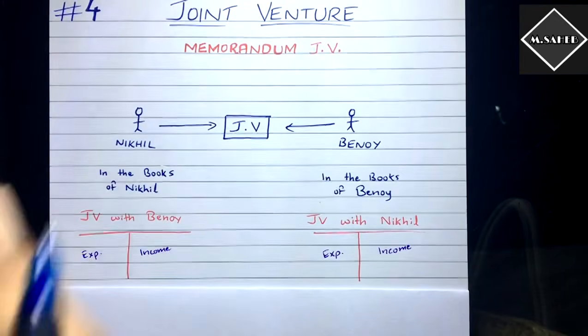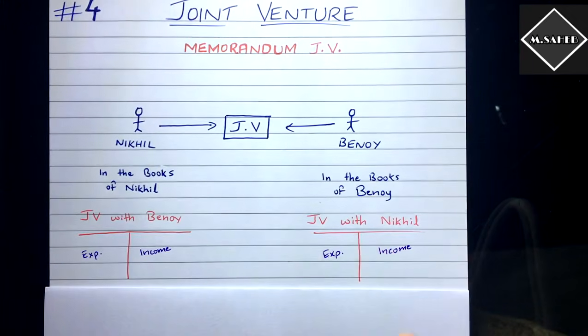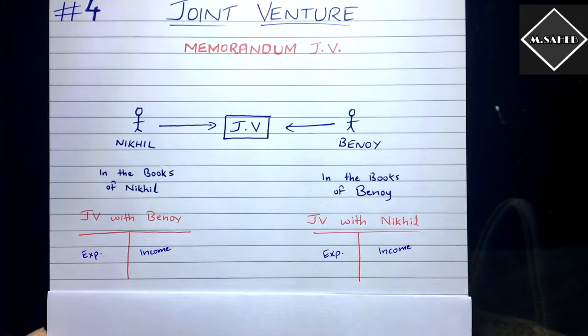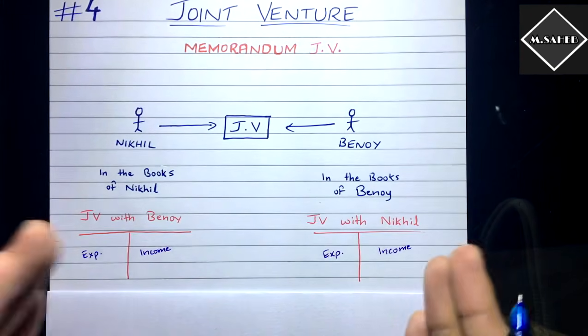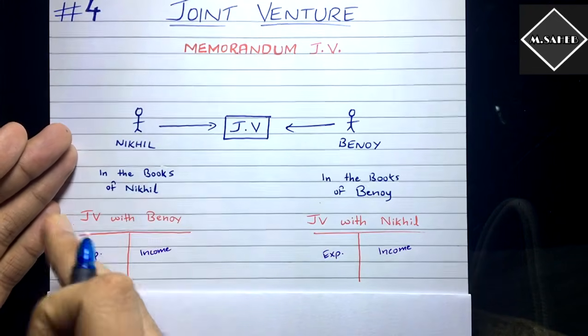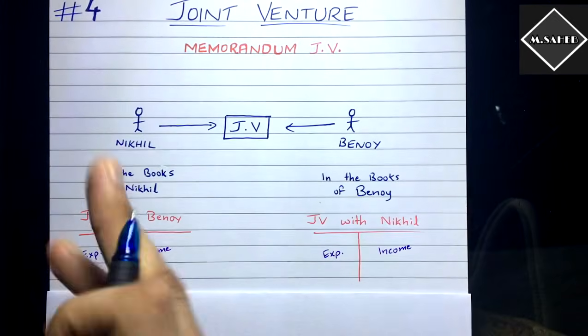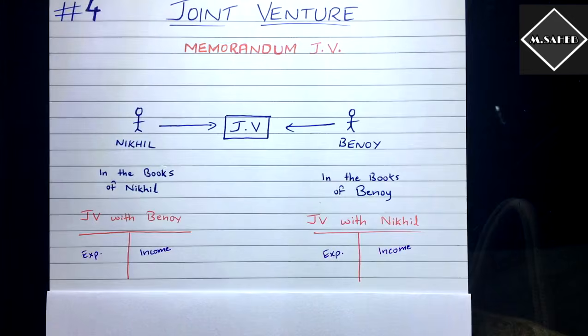What are the transactions done by Nikhil? Nikhil has that. And what all transactions were done by Binoy? Binoy has that. Okay, so to overcome this problem, periodic statements are sent. Nikhil will send a periodic statement of what he has done to Binoy, and Binoy will send a periodic statement to Nikhil of what transactions he has done for this business, so that they can be in the loop with each other. Okay, they can know what is happening with the transactions, right?